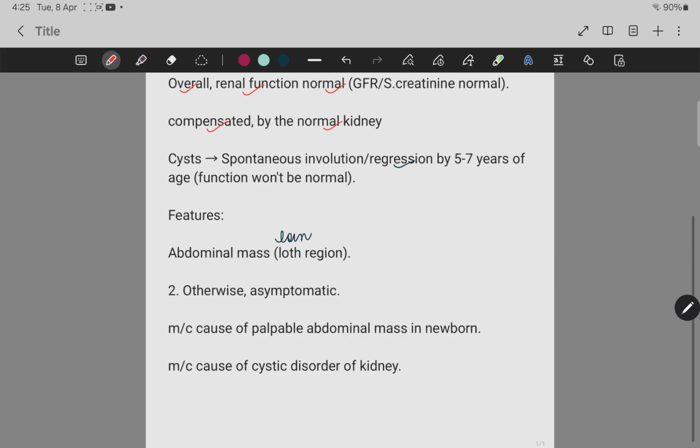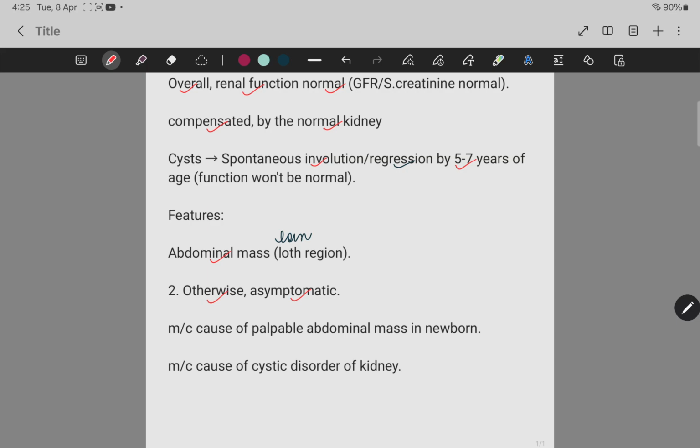The cyst present in this shows spontaneous involution. The cyst regresses by 5 to 7 years of age, but still, after the regression, the function won't be normal. The features of this anomaly are abdominal mass in the loin region, but otherwise it is mostly asymptomatic.